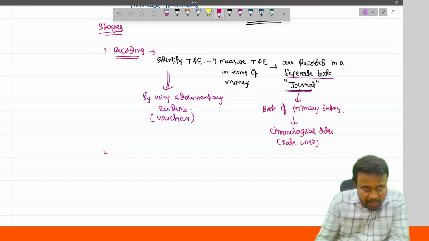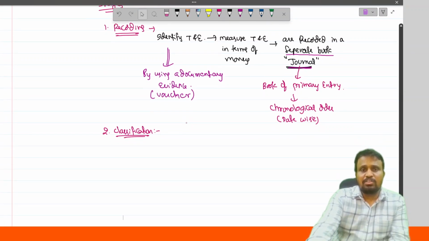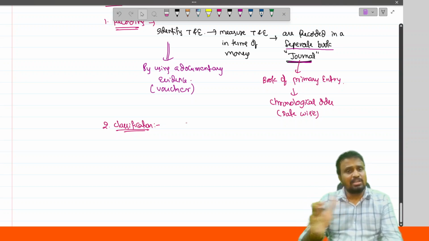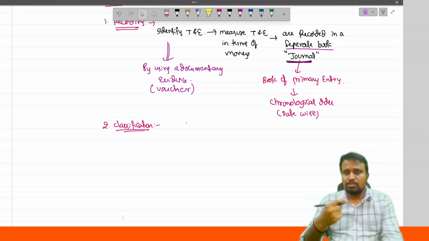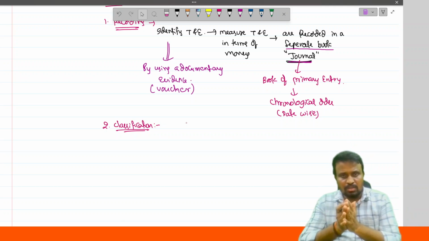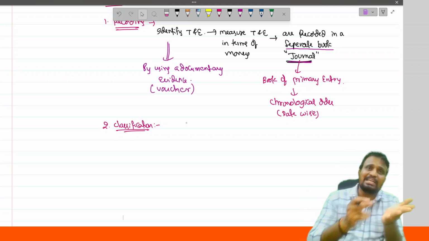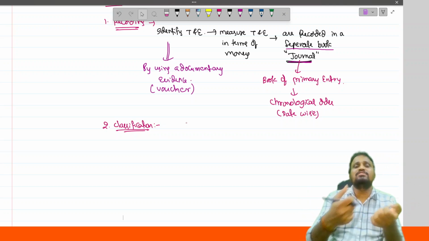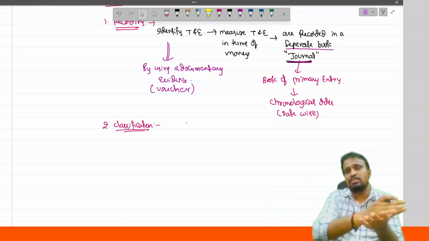Then coming to the second one, classification. For example, we recorded the total transactions during the year. At the end of the year, you want to know the total amount we spent on purchase of goods. Then you need to go back to the first page of the journal, verify the total purchases every day, note them at one place, and total them after every page.